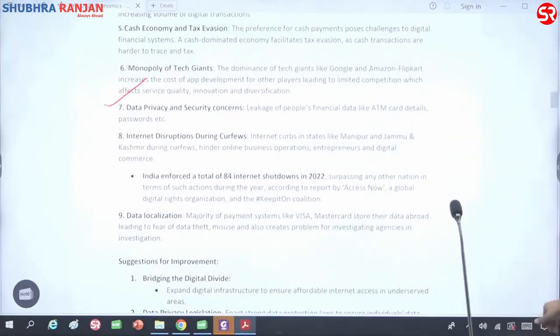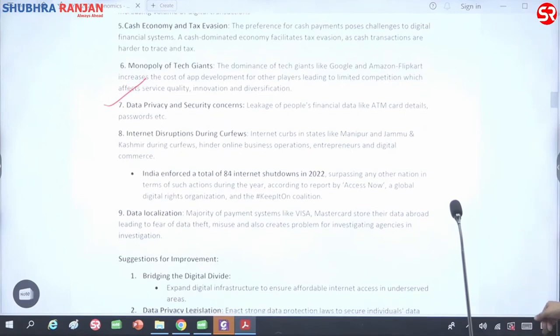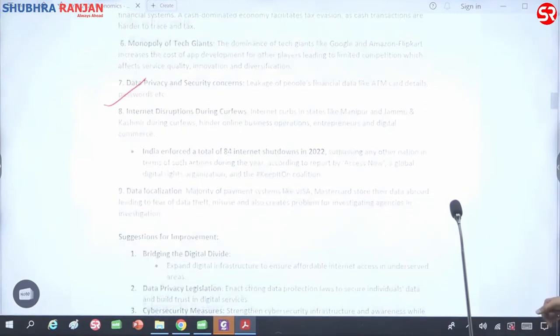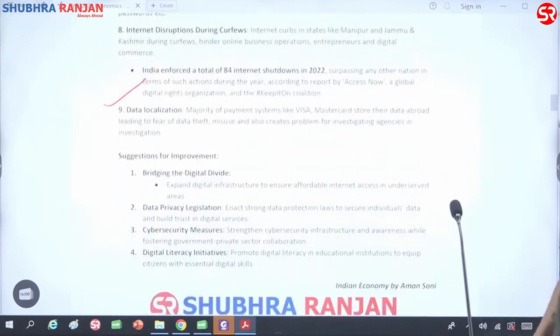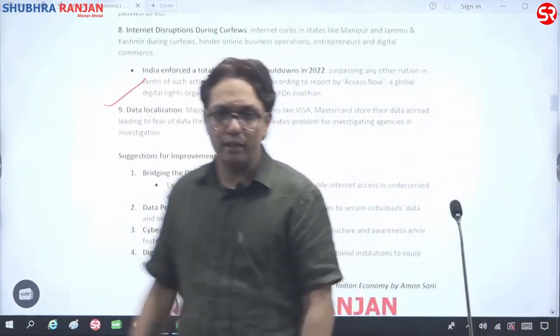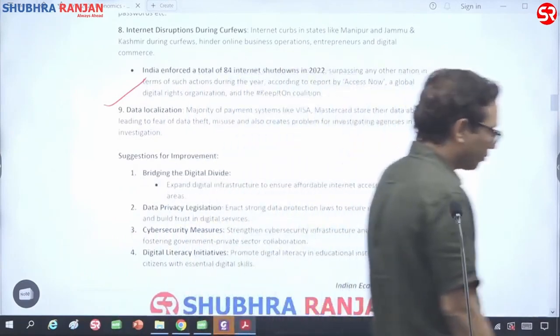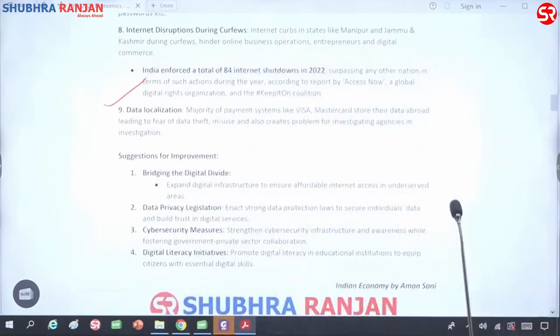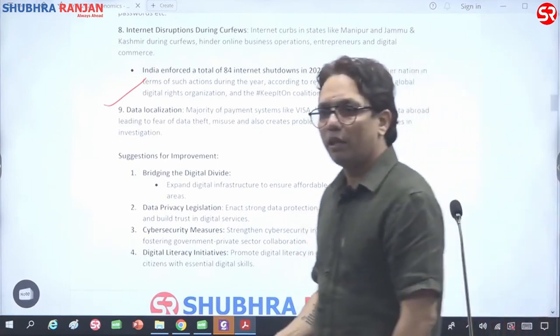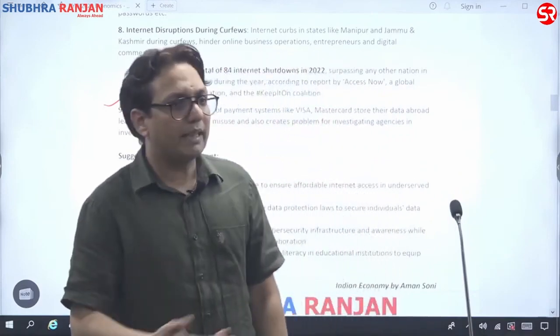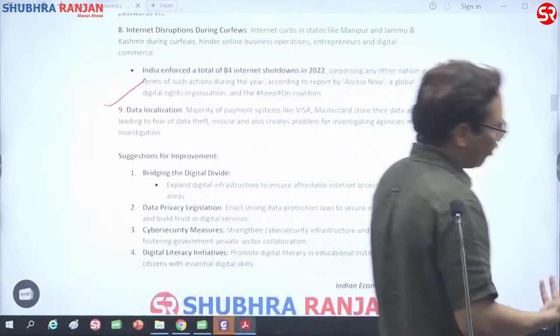And then data localization. The issue was brought up earlier. I hope you know what data localization is. We tried for data localization, could not succeed in it, right? And then we talk about the next part, which is suggestions for improvement, right? One way of writing suggestions is to write the opposite of whatever we wrote in the challenges. But that is repetitive. We need to be innovative over here, right?